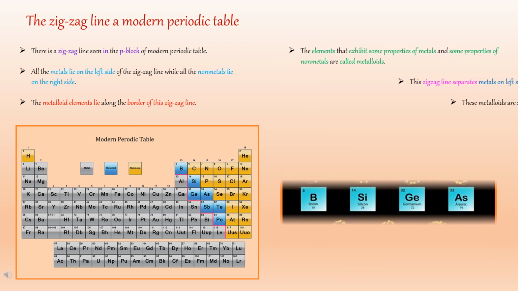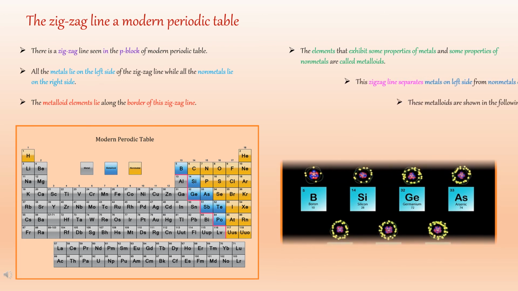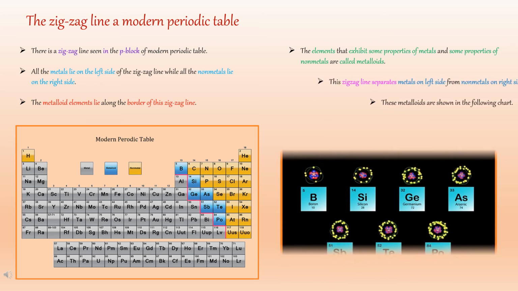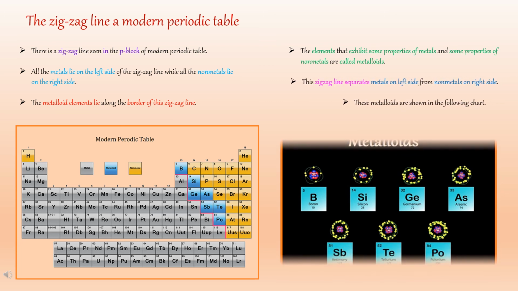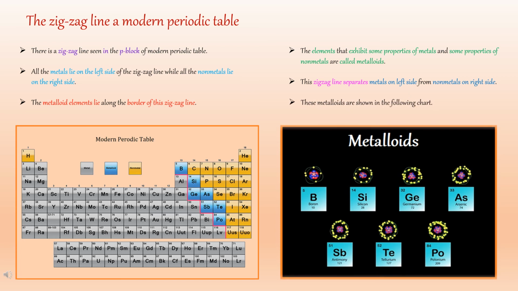The elements that exhibit some properties of metals and some properties of non-metals are called metalloids. This zigzag line separates metals on the left side from non-metals on the right side. In the picture below, some metalloids are shown. They are boron, silicon, germanium, arsenic, antimony, tellurium, and polonium.